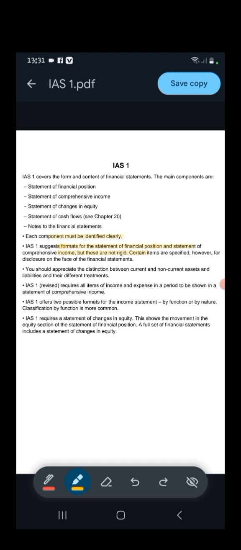Now, in the statement of financial position, the current and non-current assets should be separated in the same way like the current and non-current liabilities. IAS 1 suggests that all the expenses incurred in a particular time period and all the revenue earned or recognized in a particular time period should be mentioned in the statement of comprehensive income.